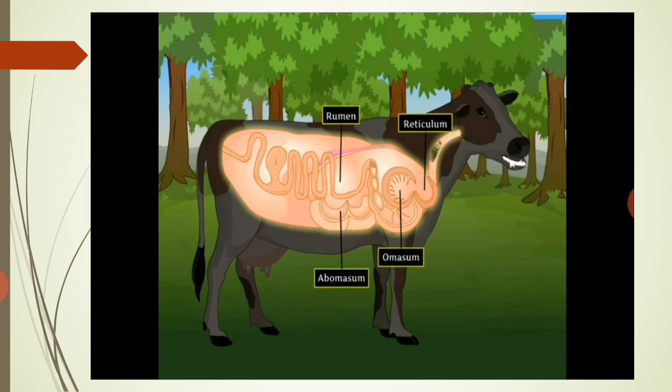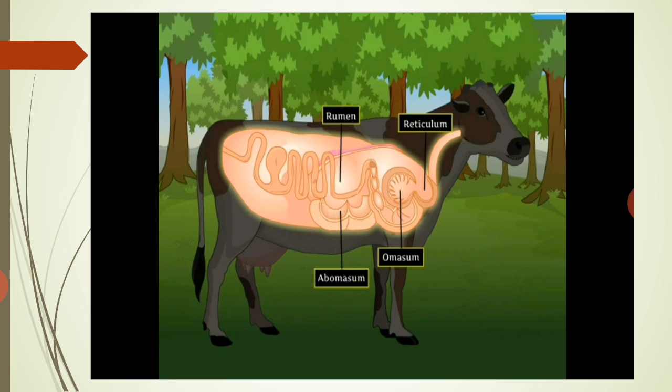The rechewed food is swallowed and sent into the omasum, the third and the smallest chamber of the stomach, to absorb excess water from the food. In the omasum, the food is broken down to even smaller pieces. This is then sent to the last chamber, abomasum, which is also called the true stomach.